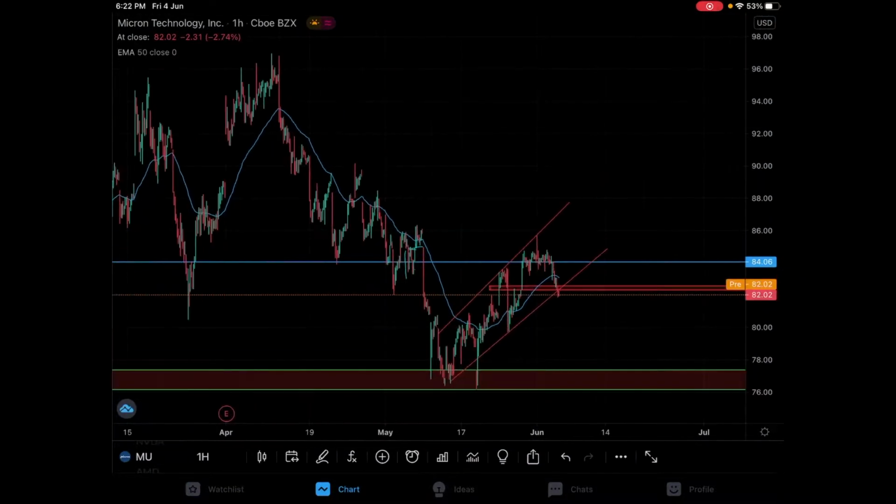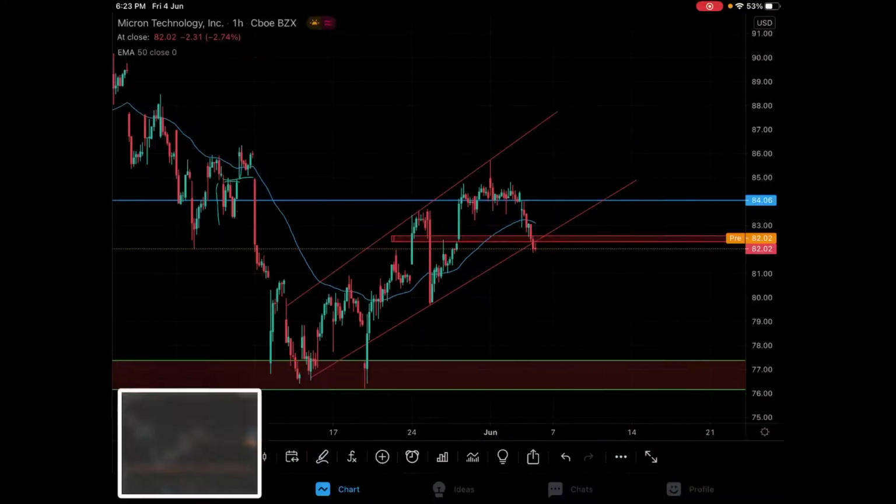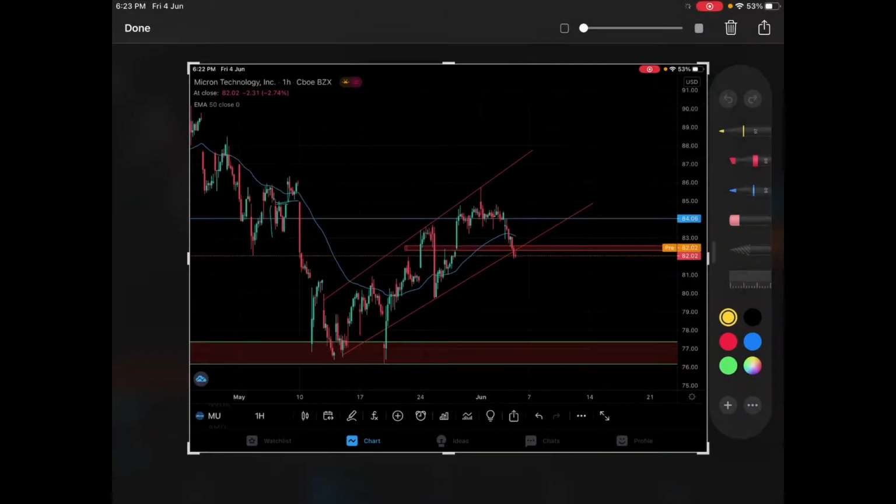Now you can see here that I have drawn the trend line, and in the previous video I told you that MU is at a resistance level. Even if it goes above the resistance level, we are not going for a buy, because I was sure that the market may correct and this is a false breakout. Because we had $84 as our resistance area, right after that the market started going down to $82. We actually made good enough money.